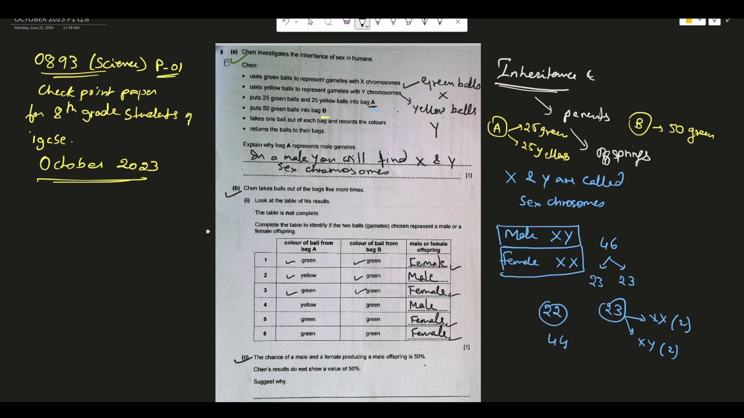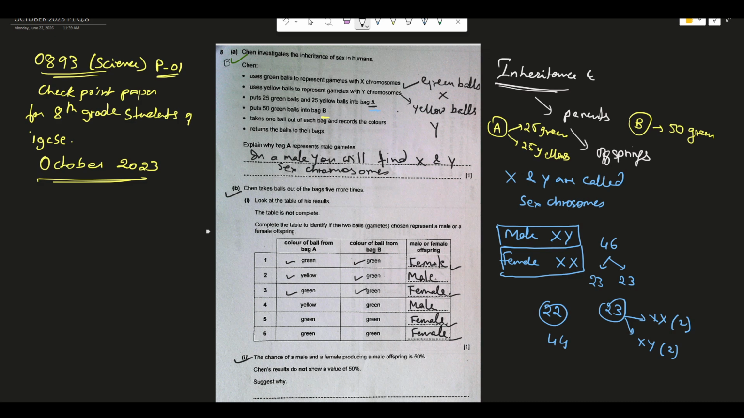Now everybody knows that the chances of producing a male or a female is always 50-50. So Shen's results do not show the value of 50%. Suggest why. Now Shen's observation, this table of 6 observations, is not showing 50-50%.